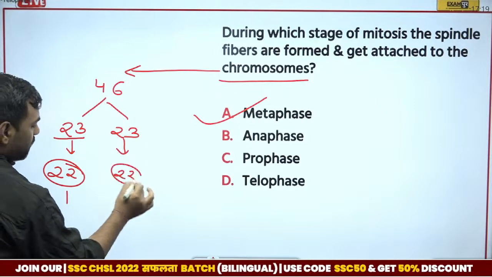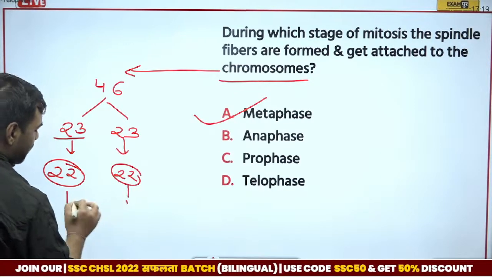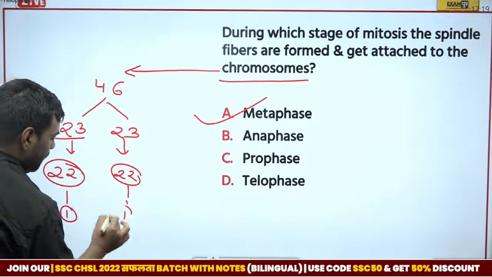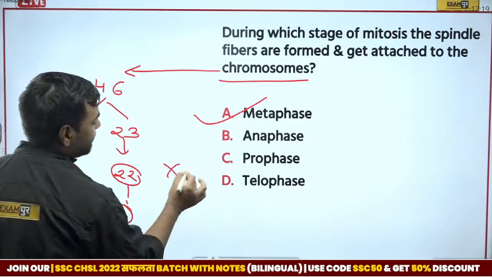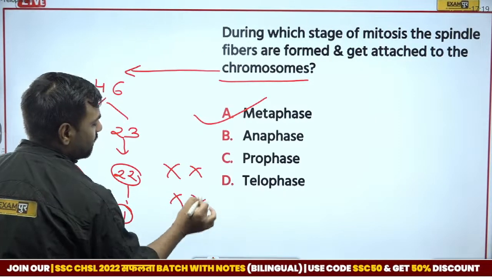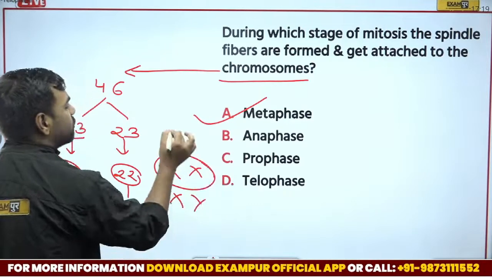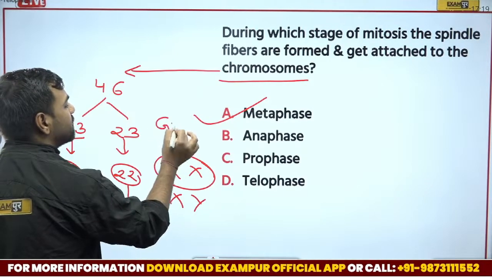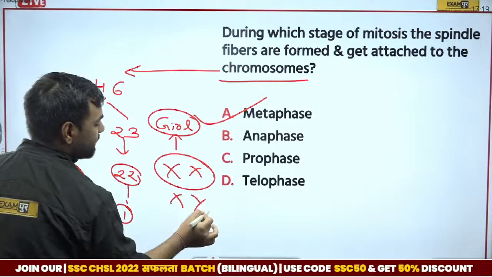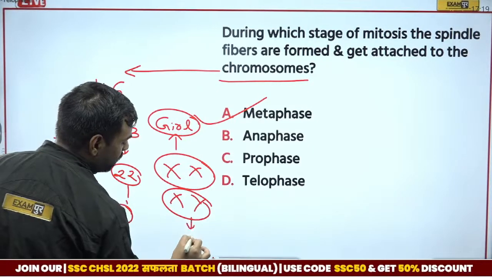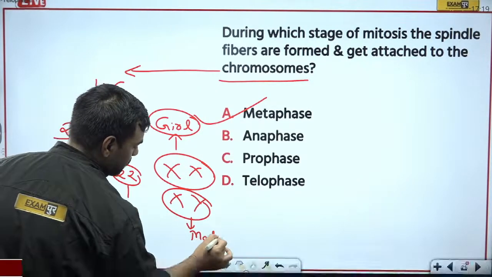So this one and one will either make XX or XY. If it is XX, it will give birth to a girl child. If it is XY, it will give birth to a male child, right?